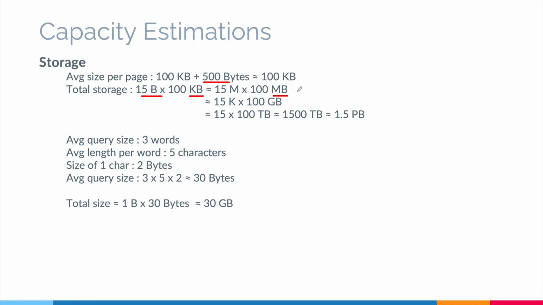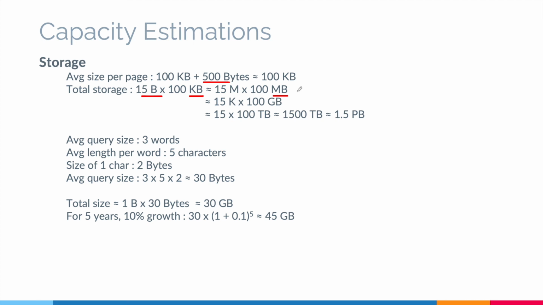Now we need to design a scalable system. So let's consider how much storage we need to handle for the next 5 years. Assuming that our system will grow by 10% annually, we can compound this interest to the 30 GB, and that would come out to be 45 GB. For this, either you can evaluate the compound interest formula or you can do it just verbally.